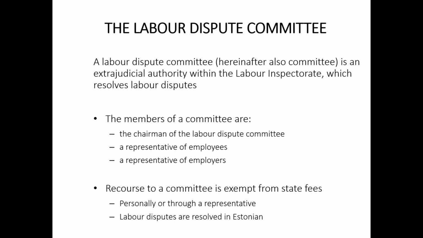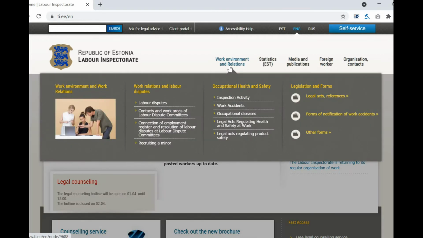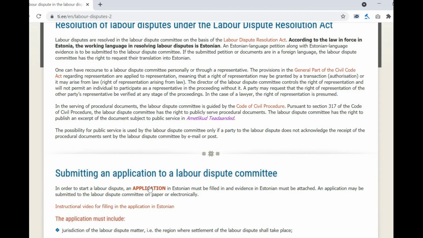If you would like to appoint a representative, you need to attach a signed letter of authorization to the labour dispute application. The application form can be found on the webpage of the Labour Inspectorate, www.tei.ee. Once you have our webpage opened, you need to choose from the menu bar the option Work Environment and Relations. Next, Labour Disputes. By clicking on the link Application, the application form will be automatically downloaded to your computer.